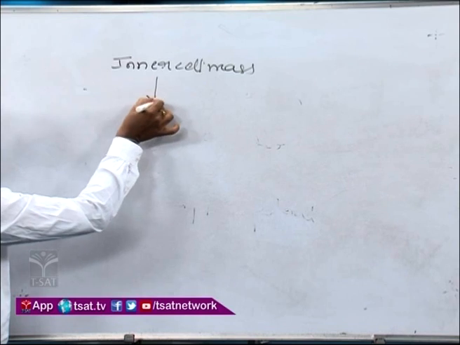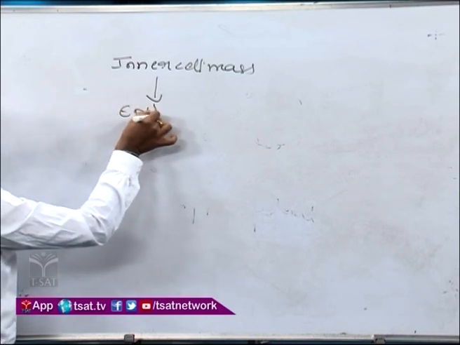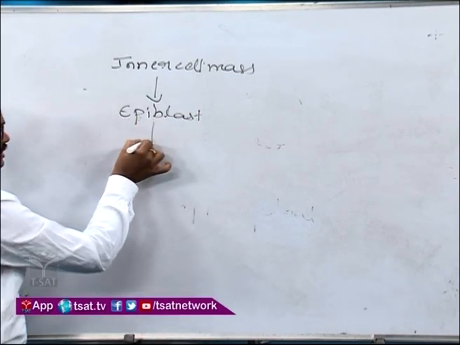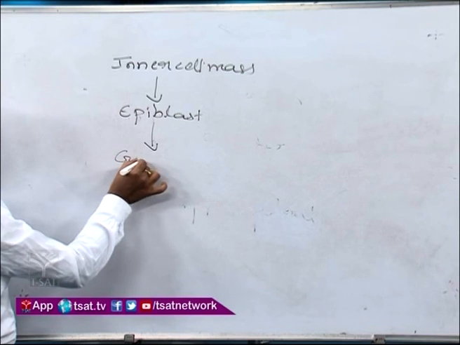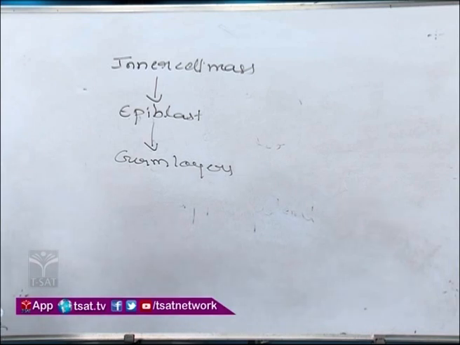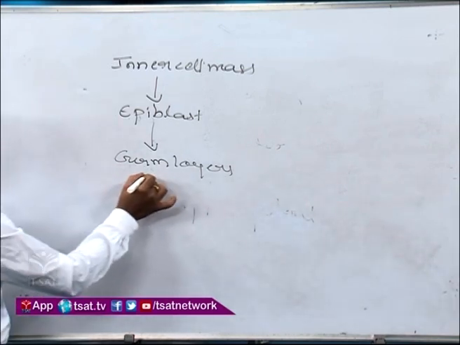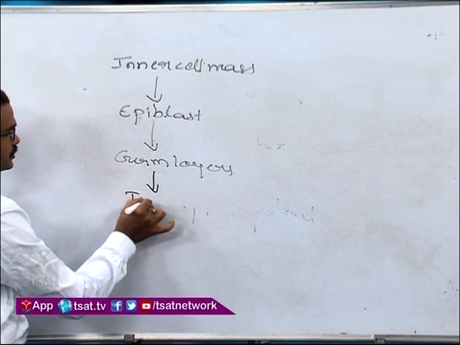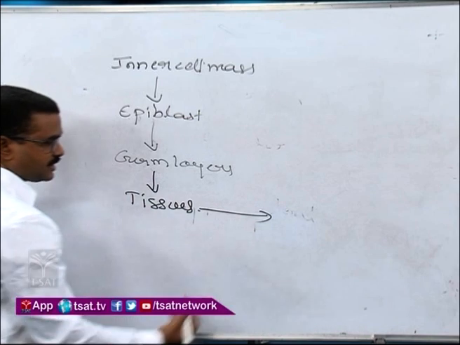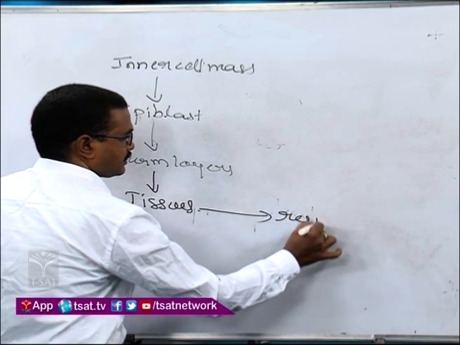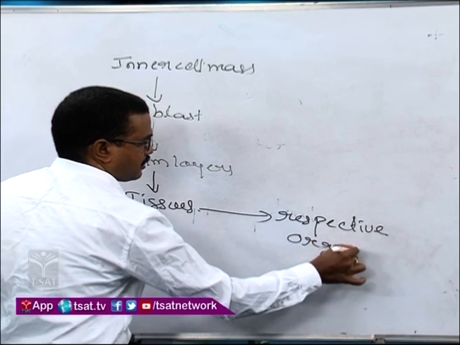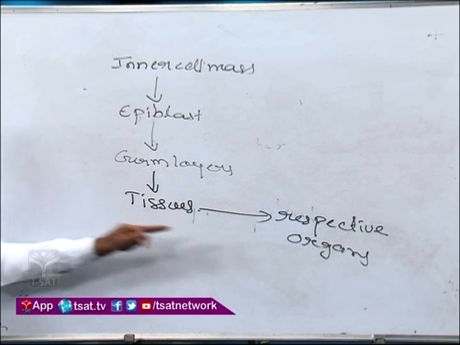That inner cell mass can convert into the epiblast. The epiblast can convert into germ layers, the germ layers can give rise to tissues, and tissues can give rise to respective organs.